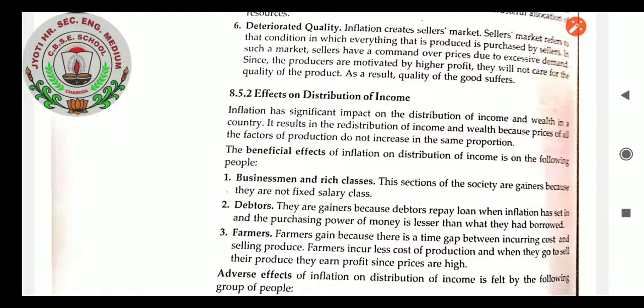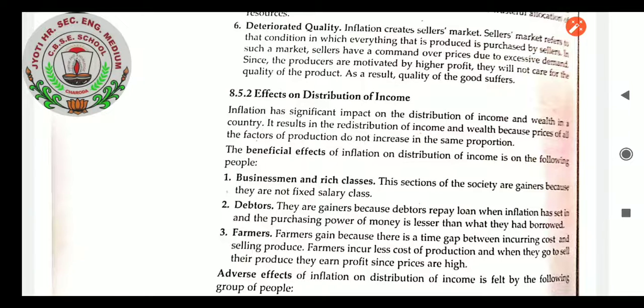The beneficial effects of inflation on distribution of income are on the following people. Very first, businessmen and rich classes. These sections of the society are gainers because they are not a fixed salary class. So businessmen and rich classes will feel their income is affected. They are gainers because in this period of time they will get more profit. They can earn more profit by supplying less product as compared to the demand. They can increase the price very easily and gain lots and lots of profit. But the thing is that we are part of the society. Again, it will come back to us only.